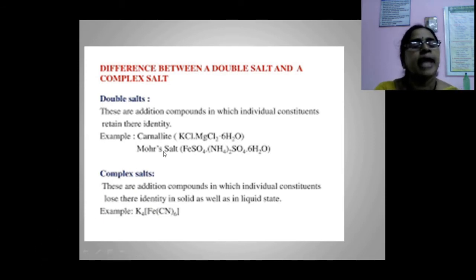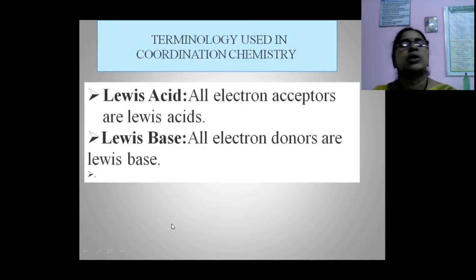For example, carnallite, with the formula KCl.MgCl2.6H2O. Another double salt is Mohr's salt: ferrous sulfate, ammonium sulfate and water. Next, potassium ferrocyanide is a complex salt.